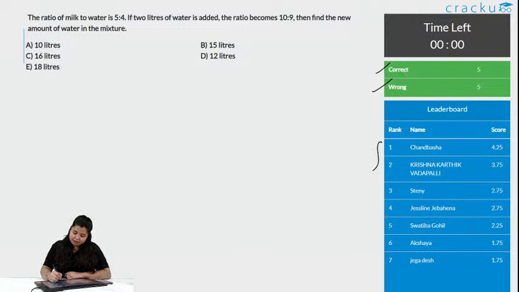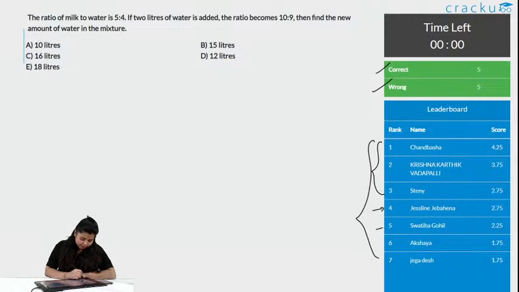So, these are the top 3 people in the leaderboard. They are Chandbasa with score 4.25, Krishna Karthik with score 3.75 and Steny with score 2.75. Even the score of Jasleen is the same as Steny, that is 2.75. Then Swatiba with score 2.25, Akshaya and Jiga with score 1.75, and these are the top 7 people. Yes, Swatiba, it is an easy question as I said.